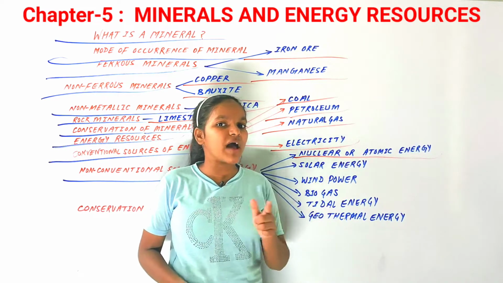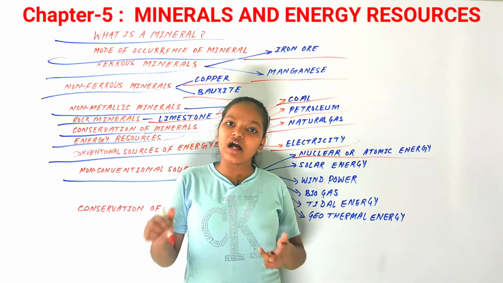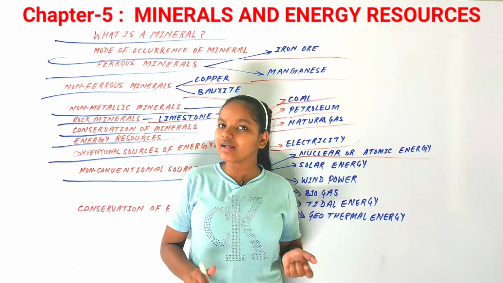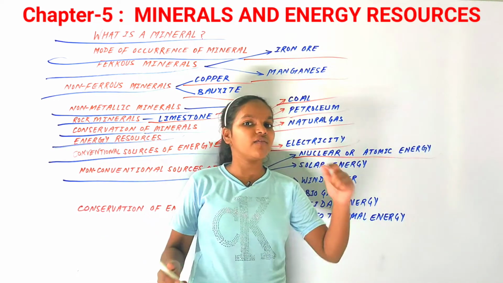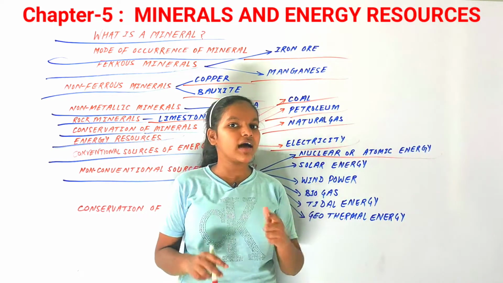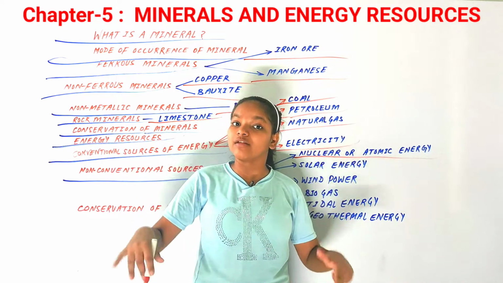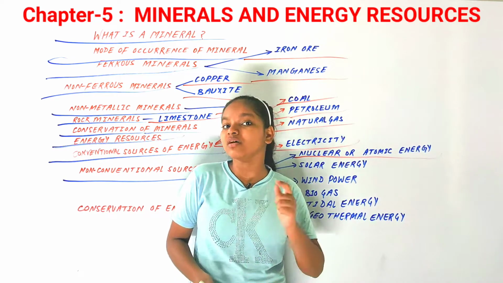So nuclear power plants generate nuclear or atomic energy with the help of thorium and uranium, and there are some nuclear power plants in our country as well. Thorium can be found in the Kerala sands, and uranium can be found in the Aravalli ranges of our country. So this is how a nuclear power plant works. The most important things you must remember are uranium and thorium.